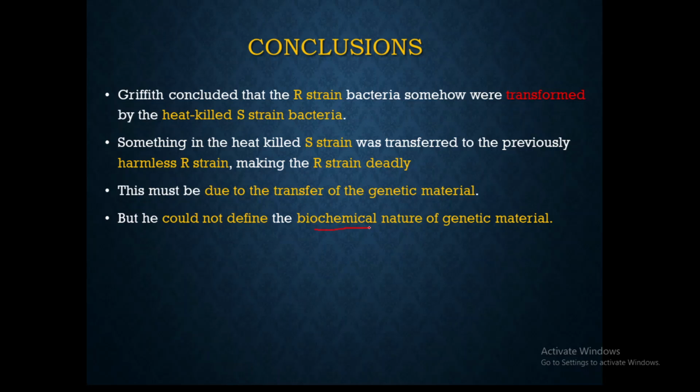So Griffith was not able to give the biochemical nature, which means he could not say what this genetic material was made up of.